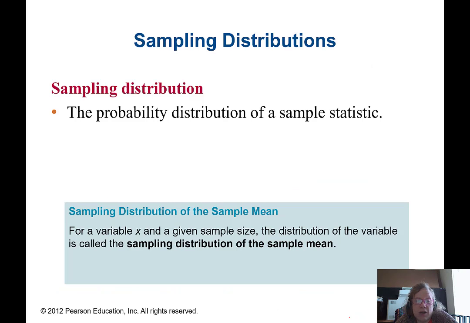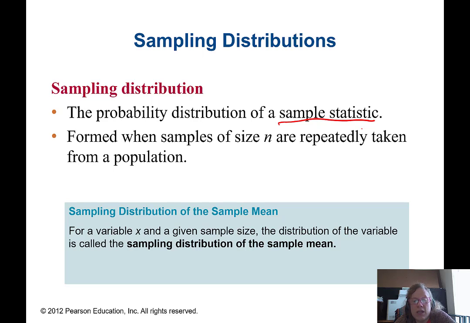So first we need to talk about what the sampling distribution is, and that's the probability distribution of some sort of sample statistic, such as x bar. And we form this when we take samples of size n from a population. Think about the idea that we could go out, say, into the SRU community, and take a sample of 100 students and ask them a question. Maybe, are you happy that we're online taking classes? We're going to get some proportion that say yes and some proportion that say no. So we get an estimate for the proportion that say yes. That estimate is an estimate of what the total population might say if we could talk to everybody.